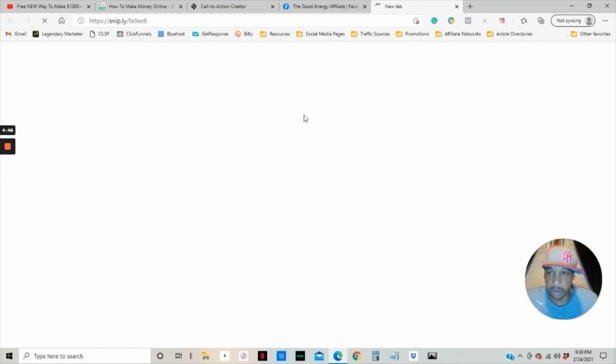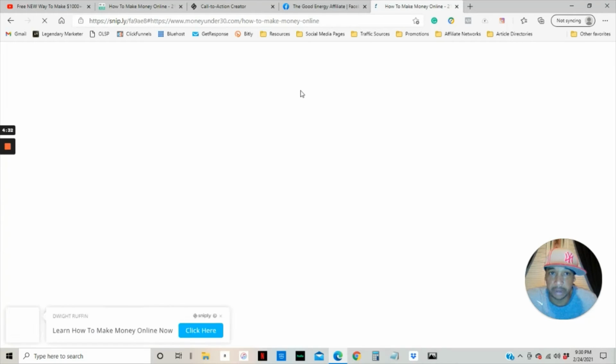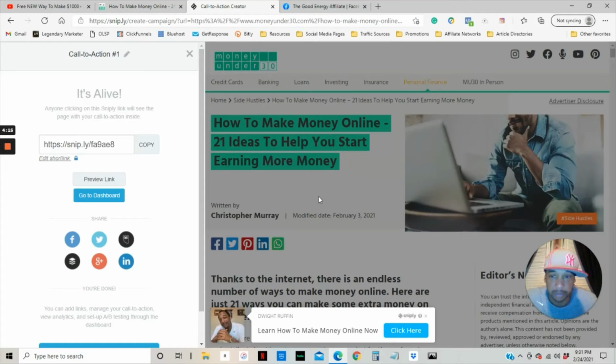So that will take just a moment while that loads up. And as you'll see, as soon as this actually loads up, it'll look exactly like the page that we originally found in our Google search, except for now we have our little floating bar down here. Okay, so we know that it's working. I don't need to wait for that to load up. I don't know why this is so slow, but anyway, we know that it's working. So you can see the preview in here.